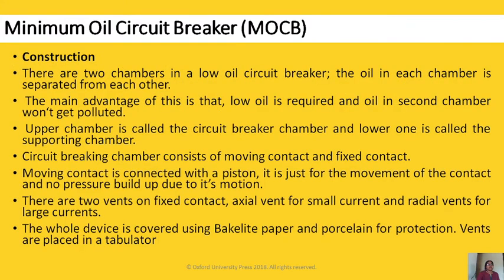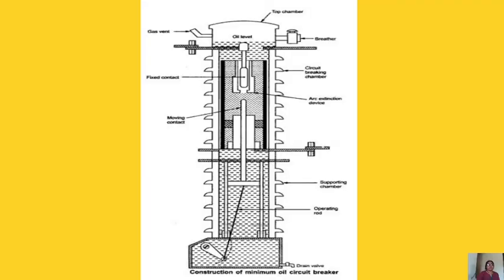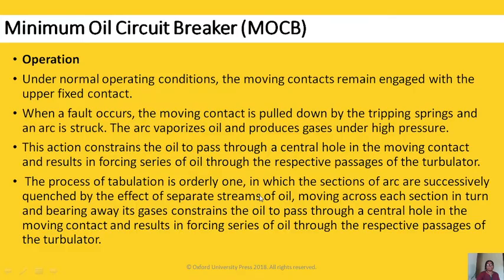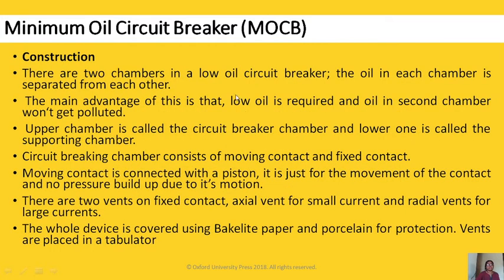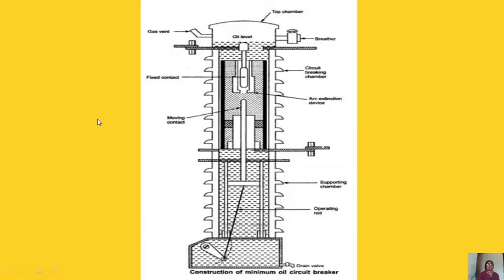In construction, we have two chambers. This is your arc extinction device, and this is the supporting chamber. We are using two separate chambers, and the oil in each chamber is separated from the other. The main advantage of this is that less oil is required and the oil in the second chamber won't get polluted. Here we have the arc extinction chamber.